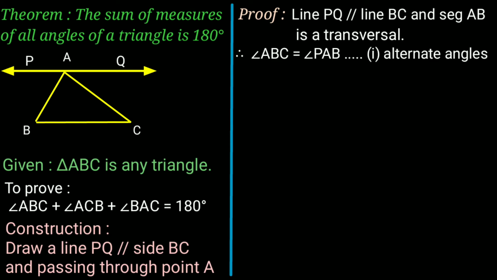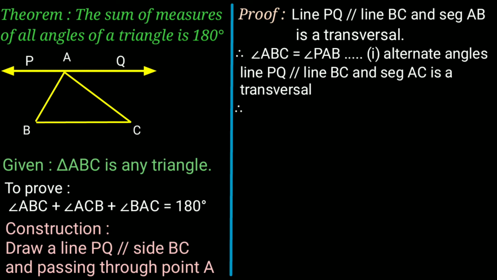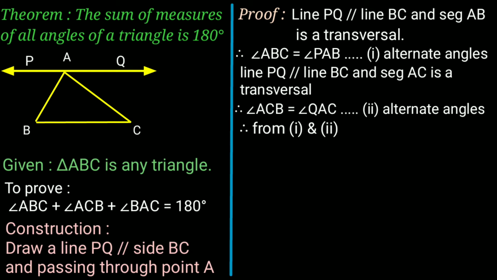Now line PQ parallel line BC and segment AC is the transversal, and therefore again here angle ACB is equal to angle QAC. Again here the reason is alternate angles. This is statement second. Now from statement first and second, by adding these two statements, what we get here? Angle ABC plus angle ACB is equal to angle PAB plus angle QAC.